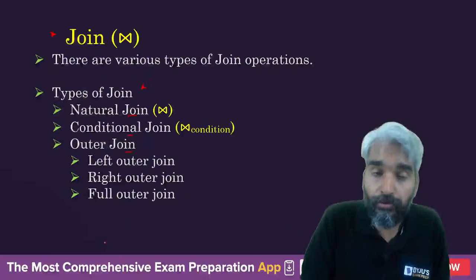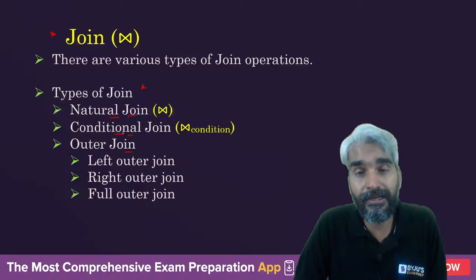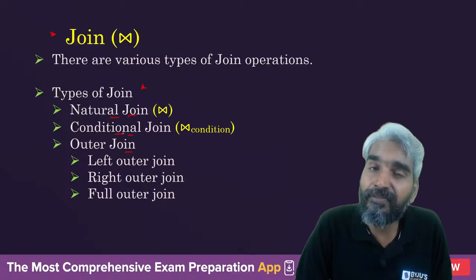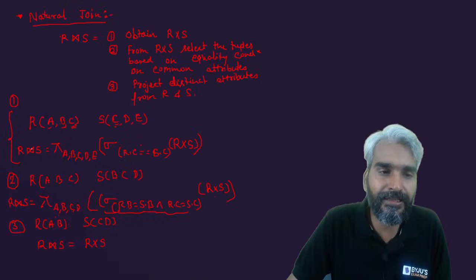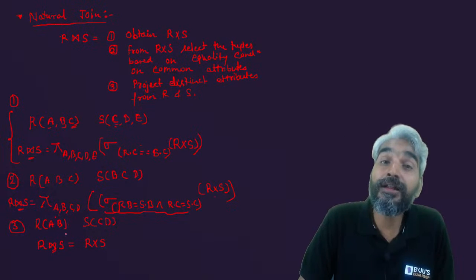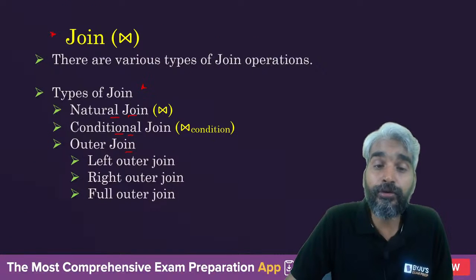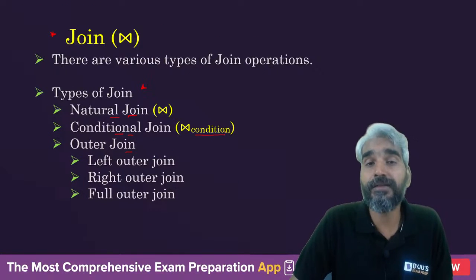What is the difference between natural join and conditional join? In natural join, by default, if you are not writing any condition and simply saying join, then this will be natural join. And natural join, by default, uses the equality condition on the common attributes. If you are saying conditional join, then you can define the condition explicitly.